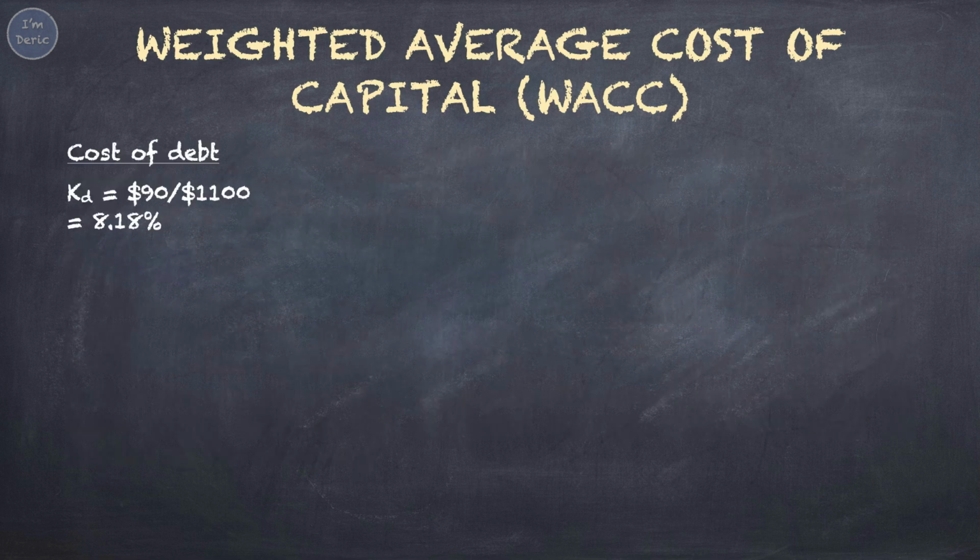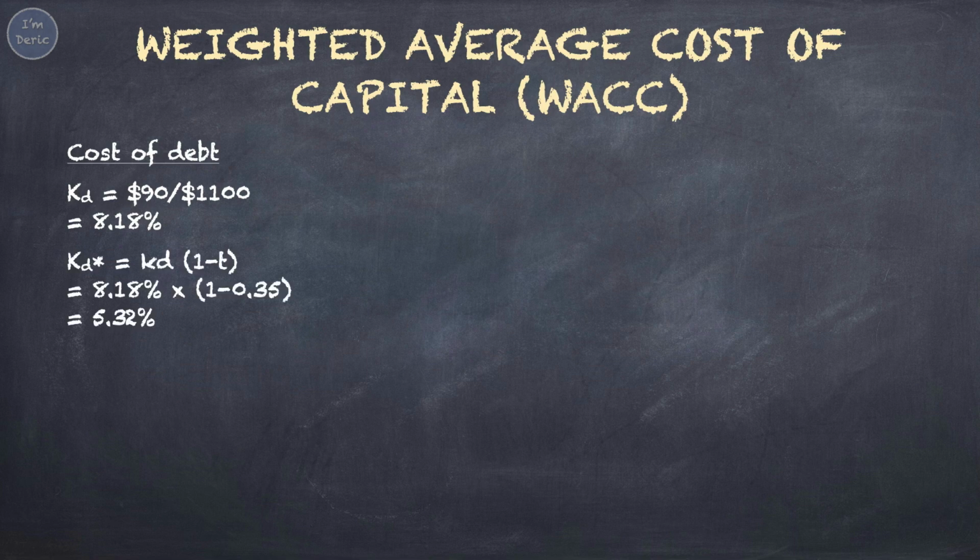So first, for the cost of debt, we'll apply the formula of current yield, taking coupon interest over bond price. 9% irredeemable debt, so coupon interest equals 9% times $1,000 par value equals $90. Taking $90 over $1,100, you'll get the pre-tax cost of debt, 8.18%. 8.18% times 1 minus 0.35, the tax rate, you will get after-tax cost of debt, 5.32%.